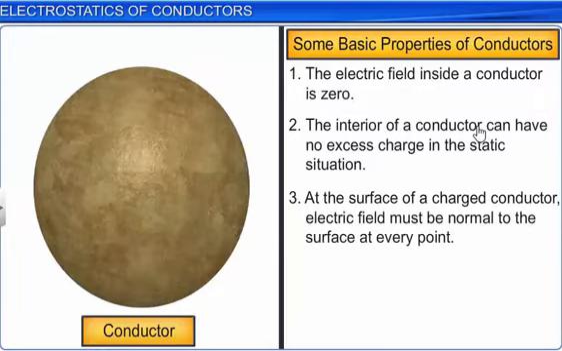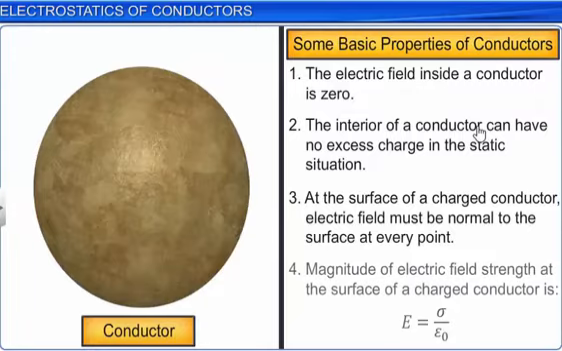Fourth point: the magnitude or value of the electric field strength at the surface of a charged conductor is given by E equals sigma by epsilon naught. We are going to derive this expression in today's class. Next we will do it.